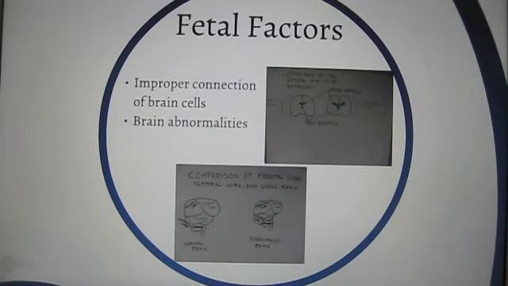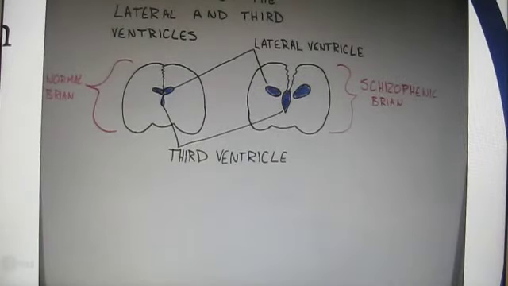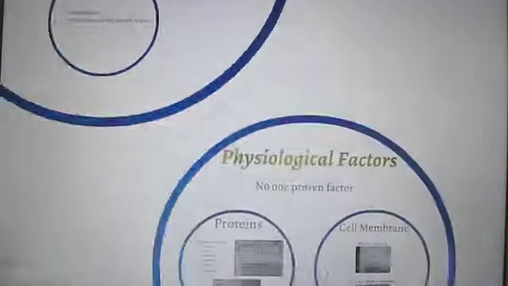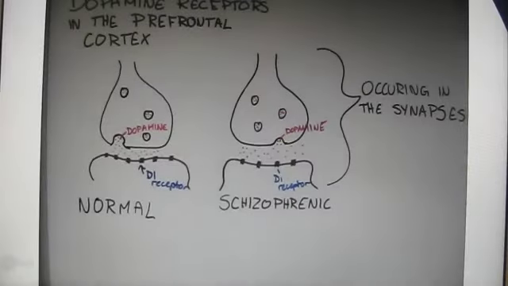Brain abnormalities found in schizophrenic people can occur in the second trimester of fetal development when brain cells are forming. These abnormalities include improper neural connections, enlargement of the third and lateral ventricles, reduction in frontal lobe, reduction in whole brain volumes, and diminished neuronal content in hypothalamus and hippocampus. The neurotransmitters that have an effect on schizophrenia are serotonin, GABA, glutamate, and dopamine. But let's focus on dopamine.